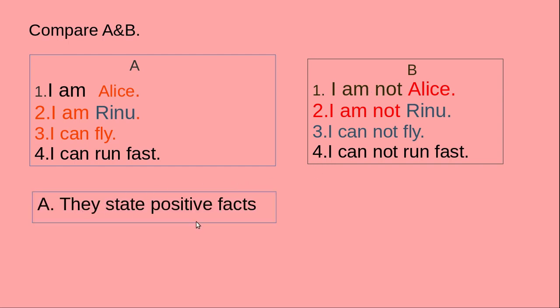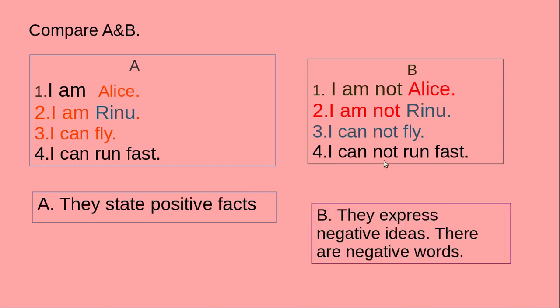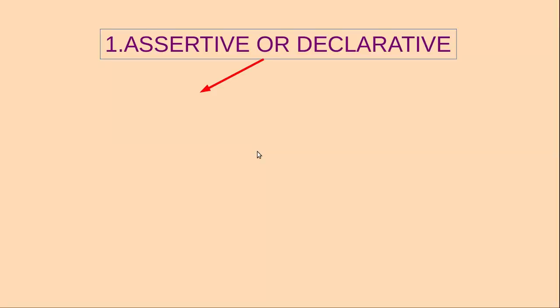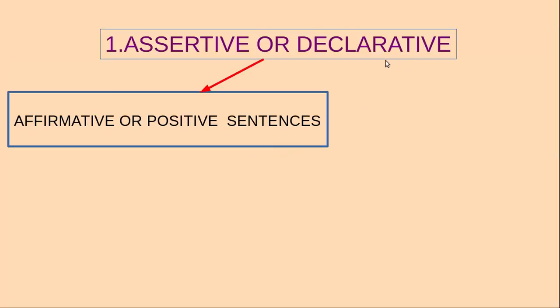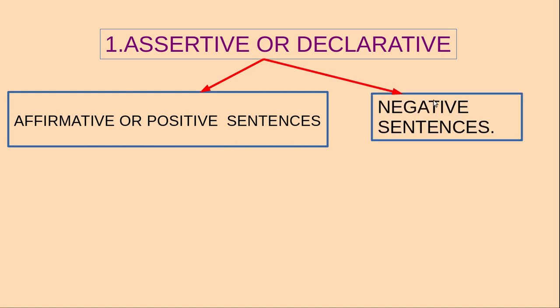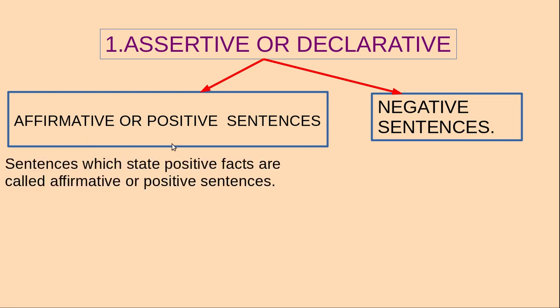They state positive facts, whereas these sentences state negative ideas. There are negative words in them. Notice the words here and here. Now, we can classify assertive or declarative sentences into two. First one is affirmative or positive sentences. Second one is negative sentences. Let us see some examples.